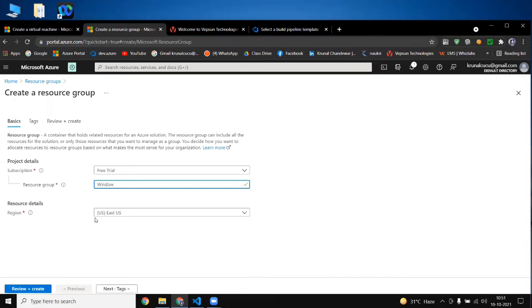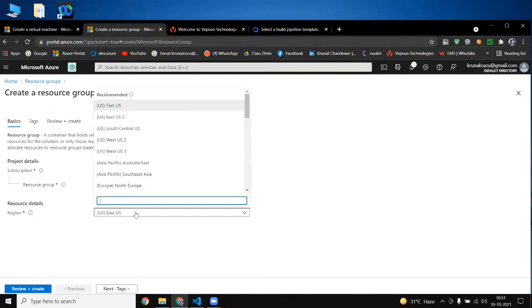Okay, and region. What is a region and what is a data center? Regions in Microsoft Azure are spread all over the world. In the USA, they have East US, and they have East US 2 too. Why? Because many people use these resources and it gets a burden, so they made another one, the second version.